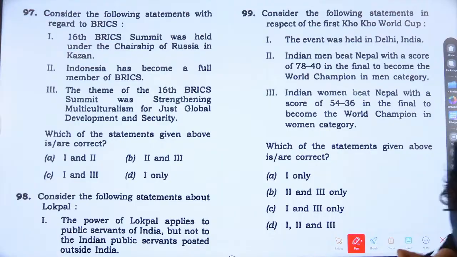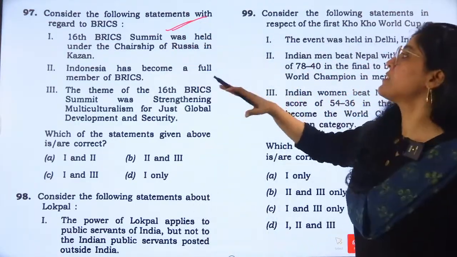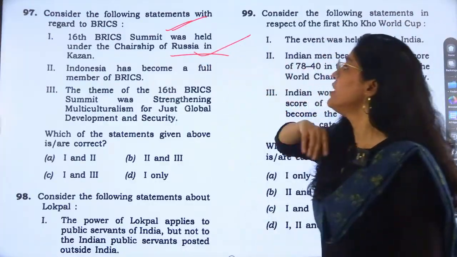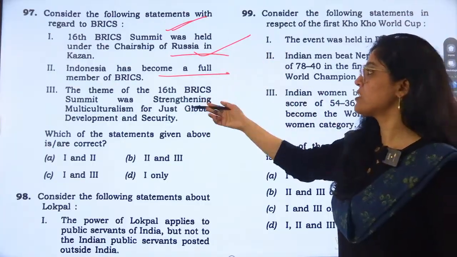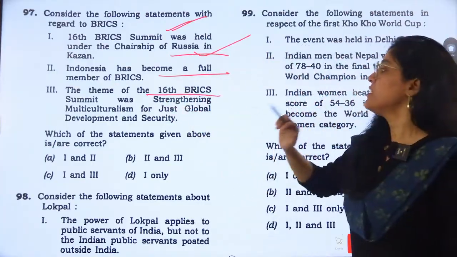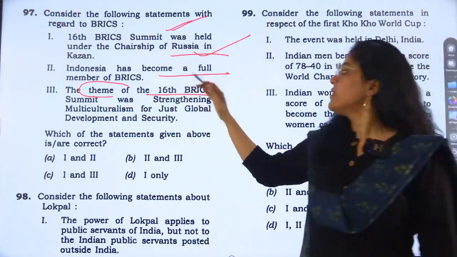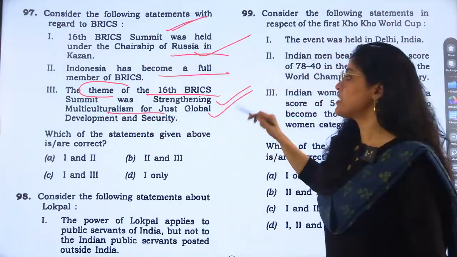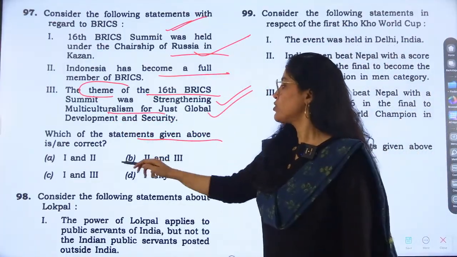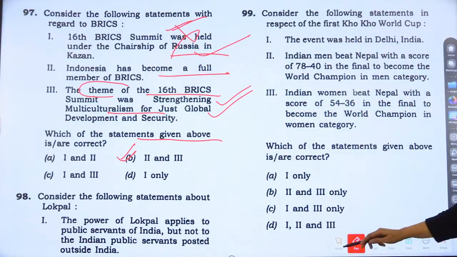Okay, now question number once again, BRICS. Related to BRICS, the 16th BRICS Summit was held under the chairmanship of Russia in Kazan. Indonesia has become a full member of BRICS. These kind of questions are coming. The theme of the BRICS was strengthening. See the theme. Why are the themes important? Because themes are asked. The theme of the 16th BRICS Summit was strengthening multilateralism for just global development and security. So, first is not correct. Second and third statements are correct.